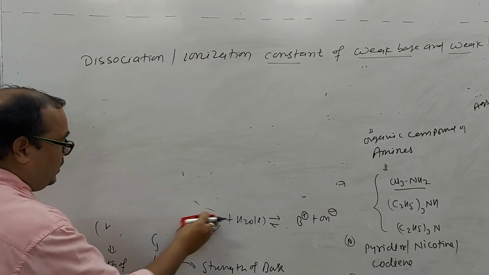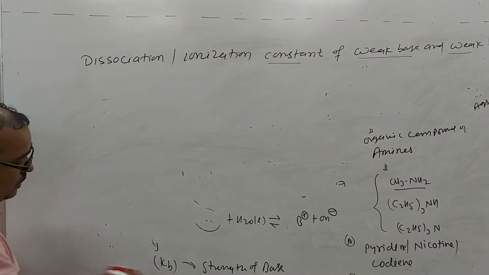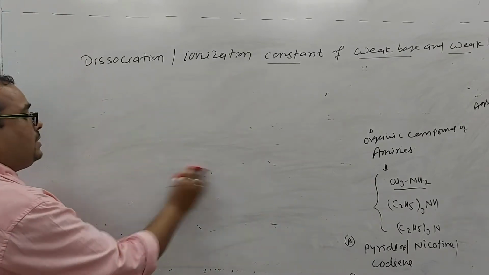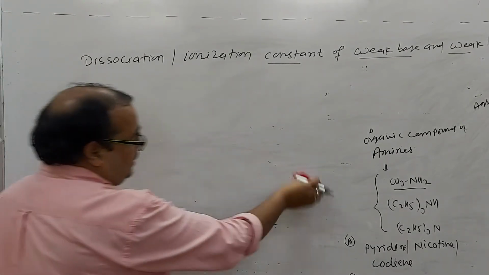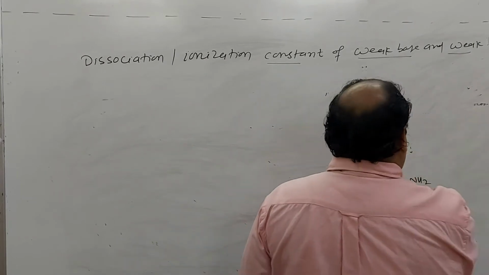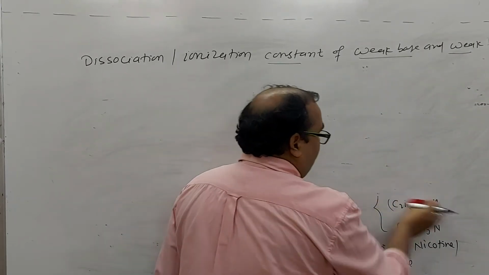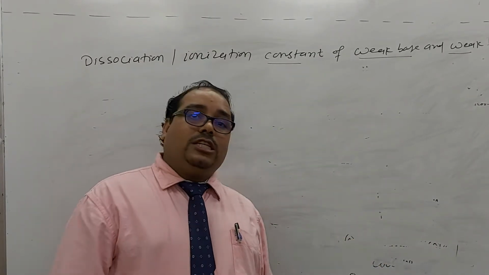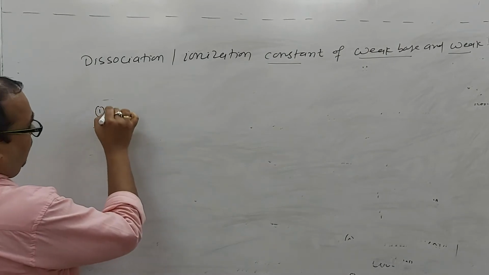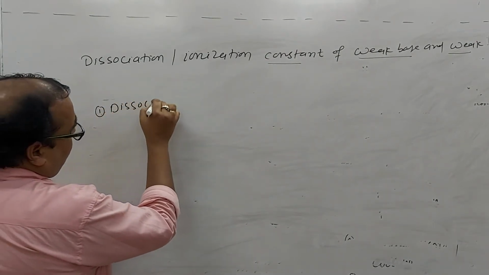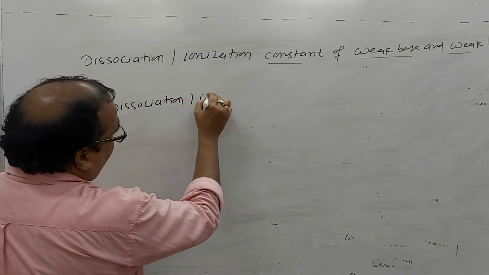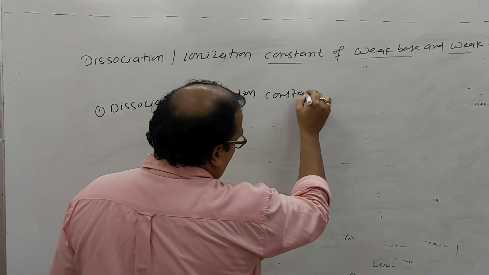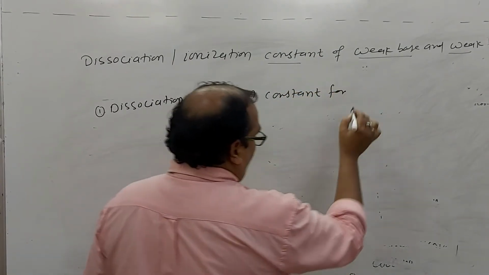So first of all we will find out the dissociation or ionization constant for the weak base. If there is an equilibrium set up, then the law of equilibrium will be applicable. So now take the derivation for the dissociation or ionization constant for the weak base.